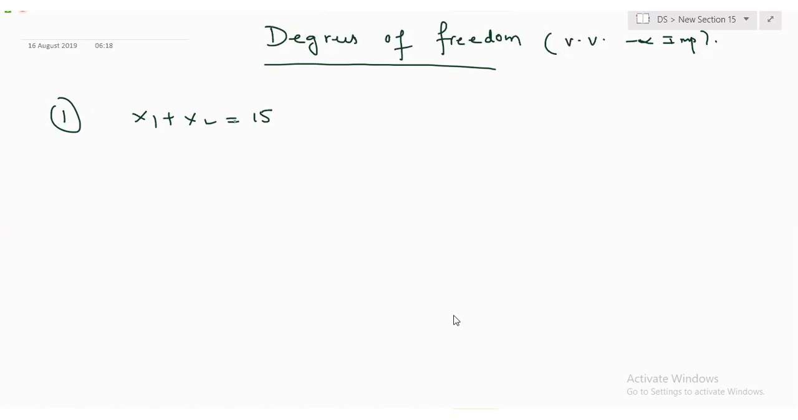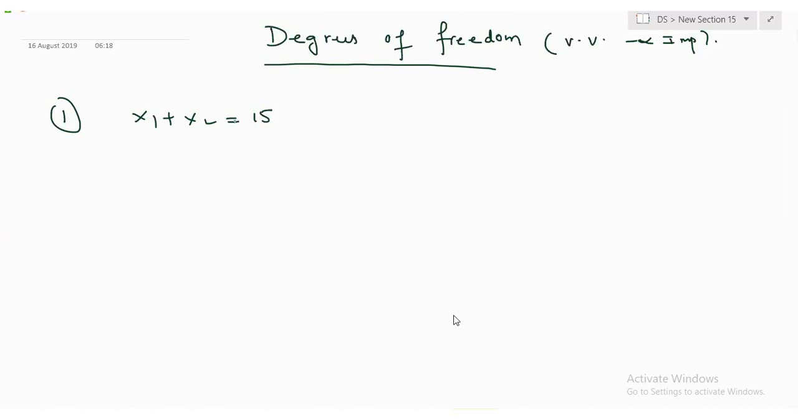Now I'm asking you to substitute the value for x2. How much you want to substitute? Are you substituting, or is it fixed? It is fixed, because once you substituted x1 equal to 9, automatically x2 is fixed. You don't have a choice, right? But for x1 you have a choice. You can substitute some other value also.